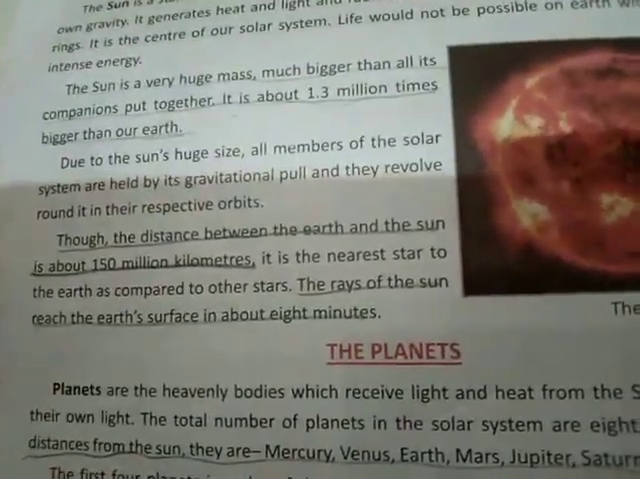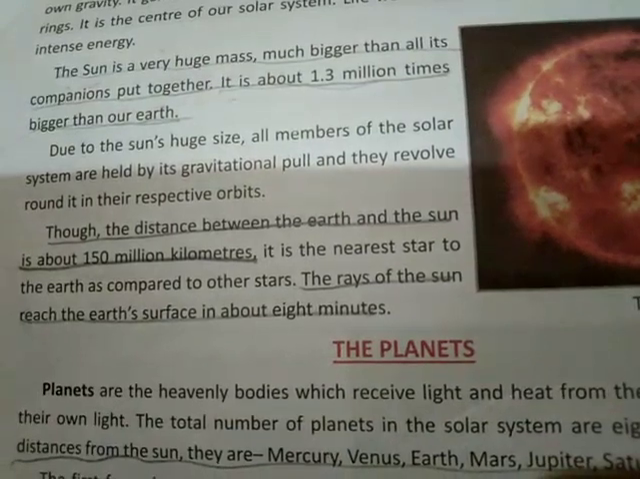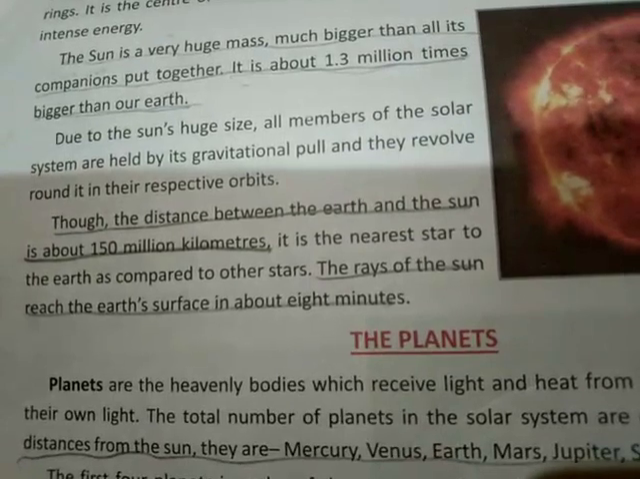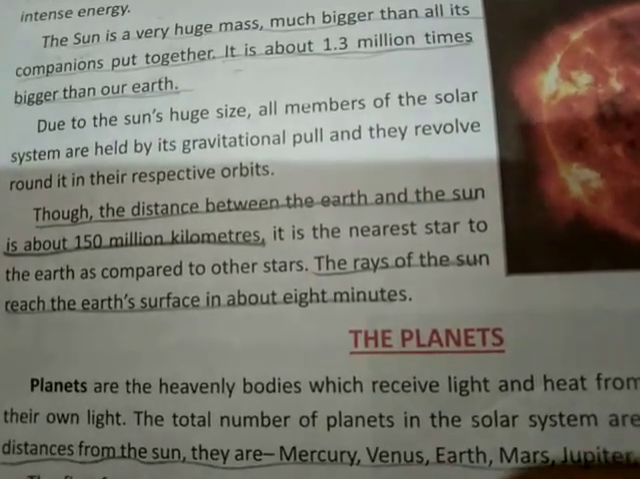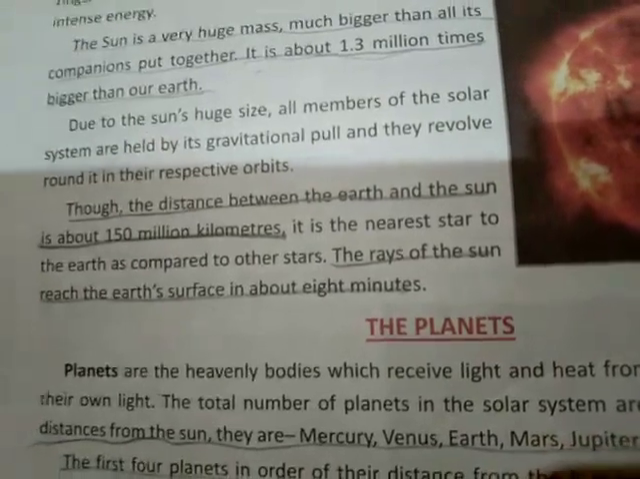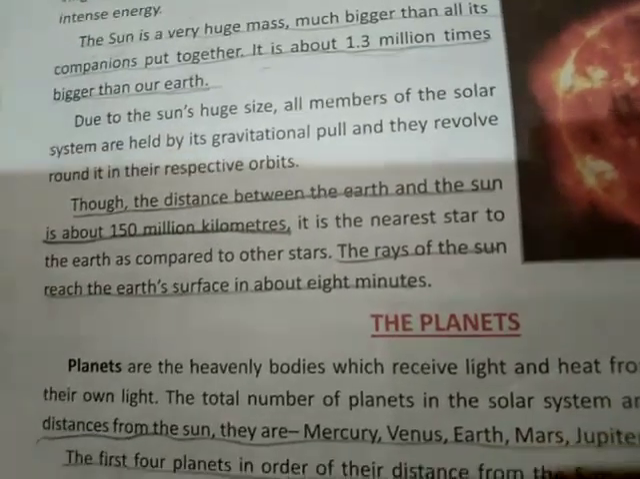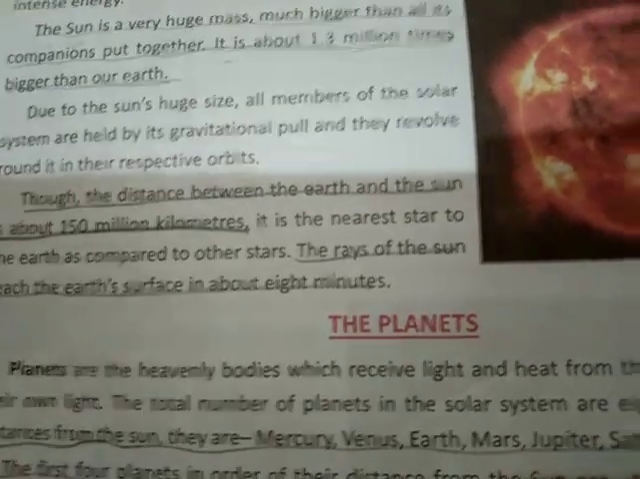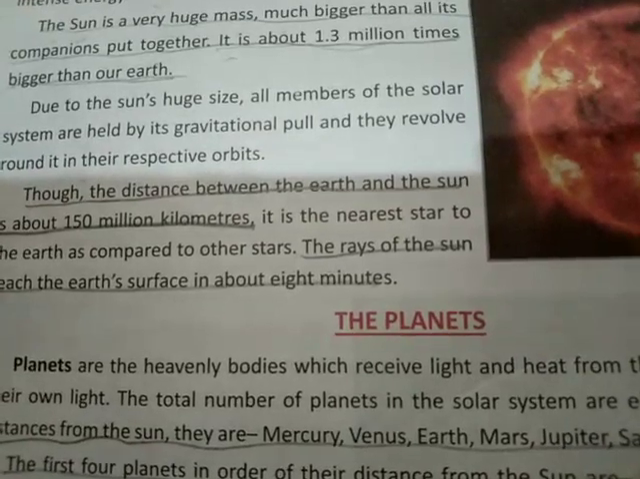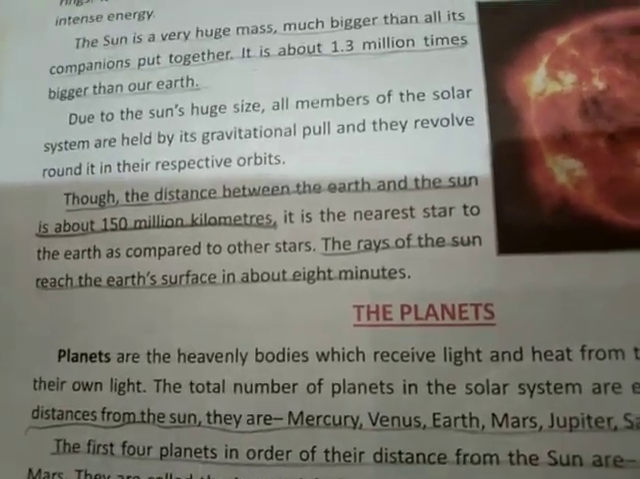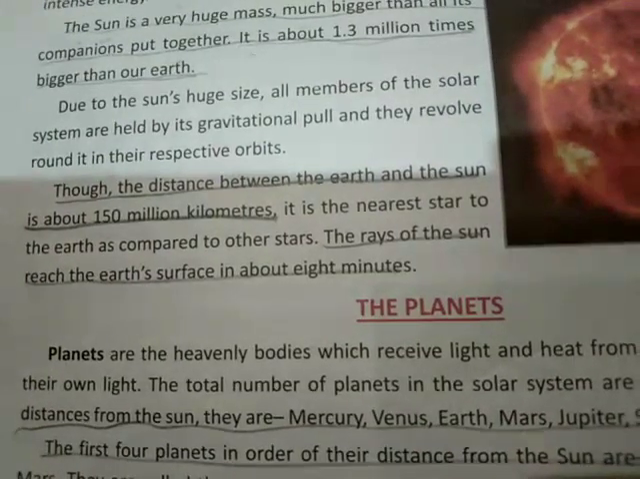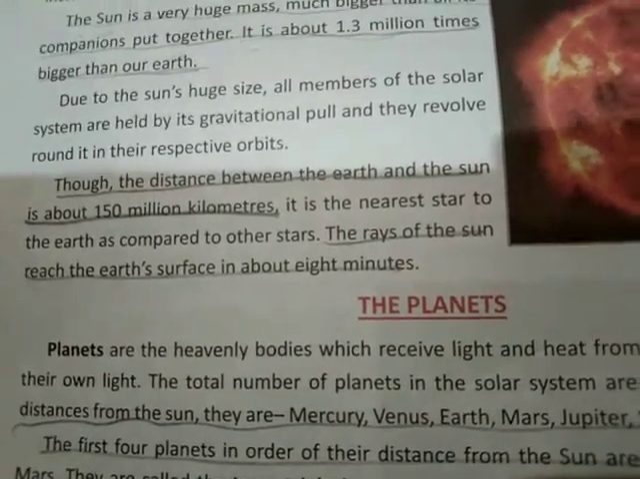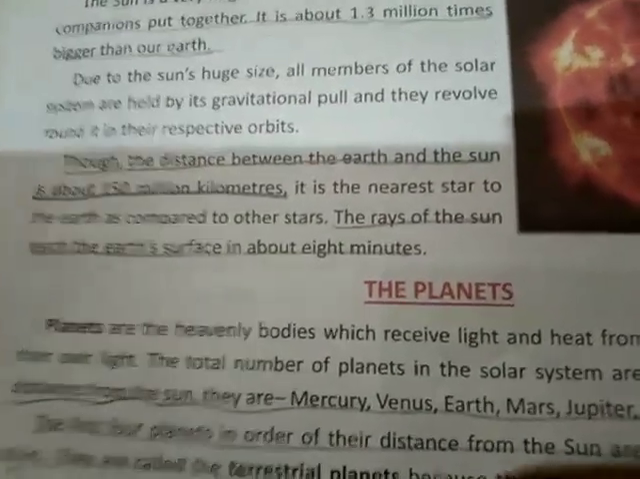Though the distance between the earth and the sun is 150 million kilometers, it is the nearest star to the earth as compared to the other stars. So you can see such a huge distance, but still it is the nearest star. That's why the sun appears so huge to us and other stars appear so small to us. The rays of the sun reach the earth's surface in about 8 minutes. So sun rays take 8 minutes to reach the earth's surface.